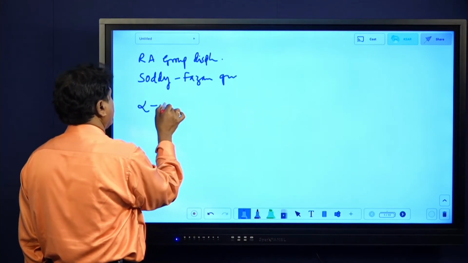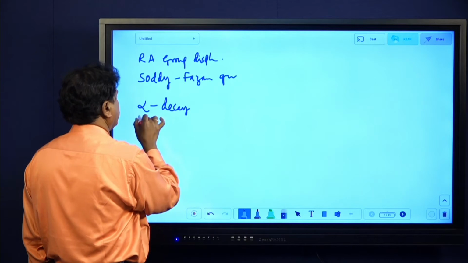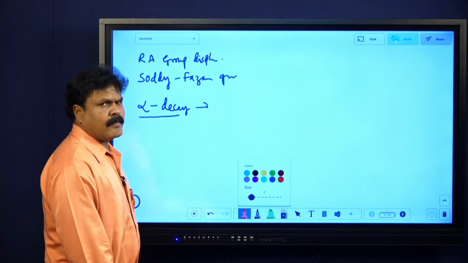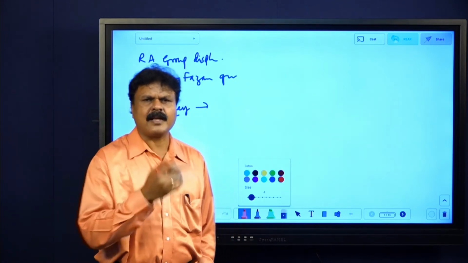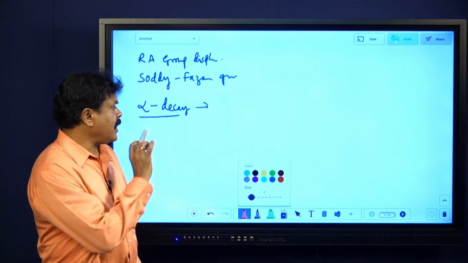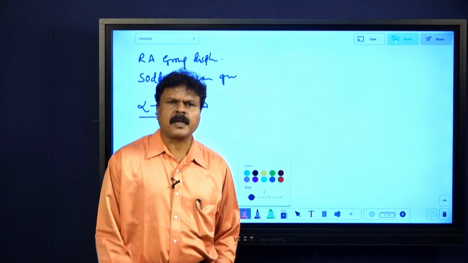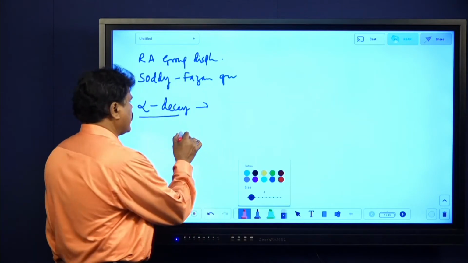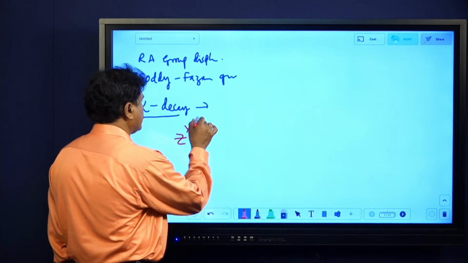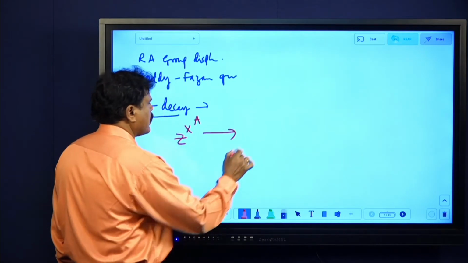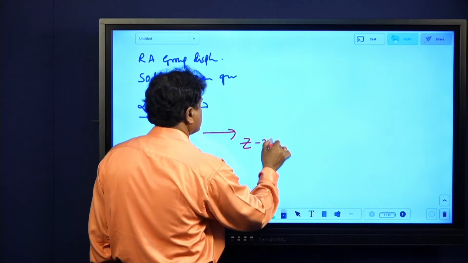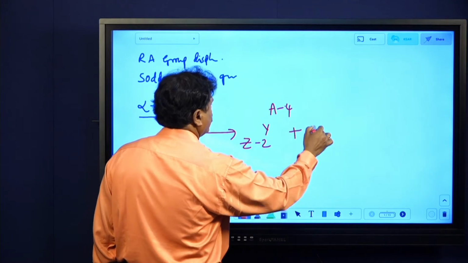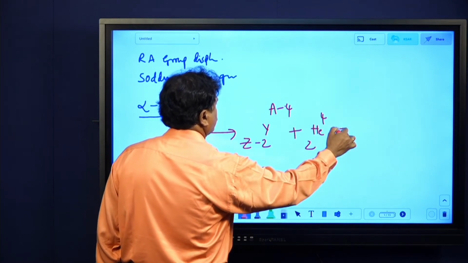One by one we'll be talking. Alpha decay. Try to remember these things, they are all pretty simple. Alpha decay. Very first thing, it is better to write one equation. When a radioactive nucleus emits an alpha particle, its atomic number decreases by 2 and mass number decreases by 4. Generally I will put ZXA. When it gives an alpha particle, it will be Z minus 2, Y, A minus 4, plus 2He4 plus some energy, Q.